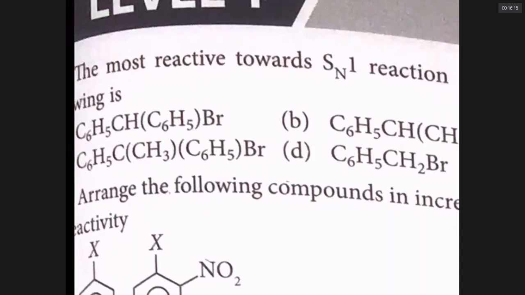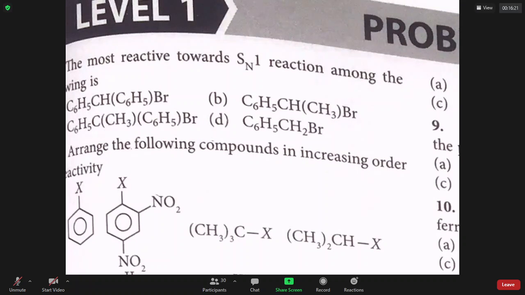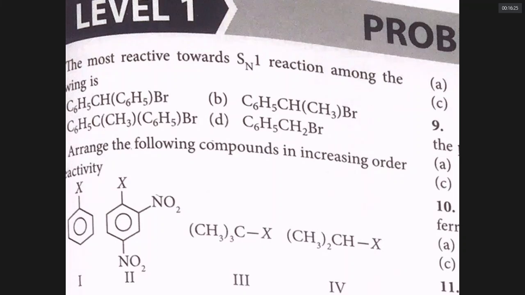SN1 reaction is a two-step process. In the first step you get a carbocation. The more stable the carbocation is, the more readily it undergoes the reaction. The carbocation gets stability because of the possibility of resonance. The more the possibility of resonance, the more the stability. If there is no possibility of resonance, at least there should be a possibility of inductive effect. Somebody should give electrons. Let us see.